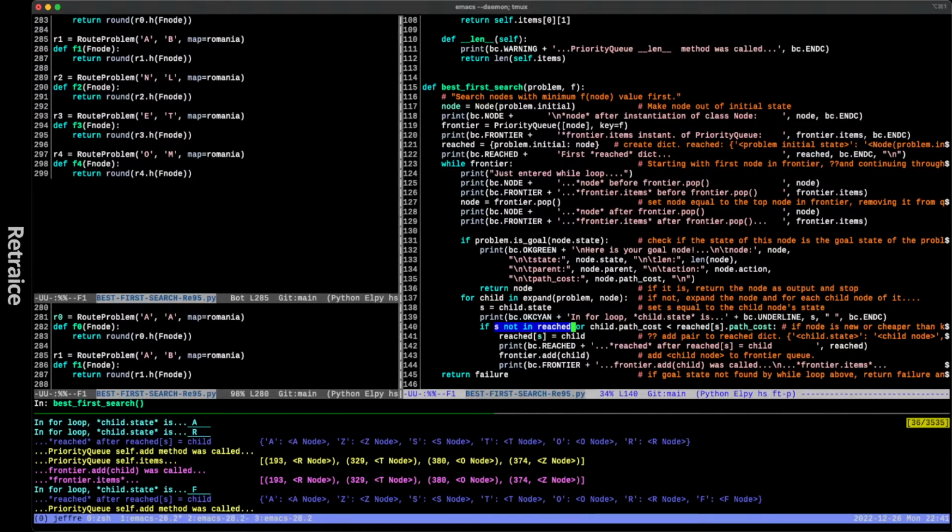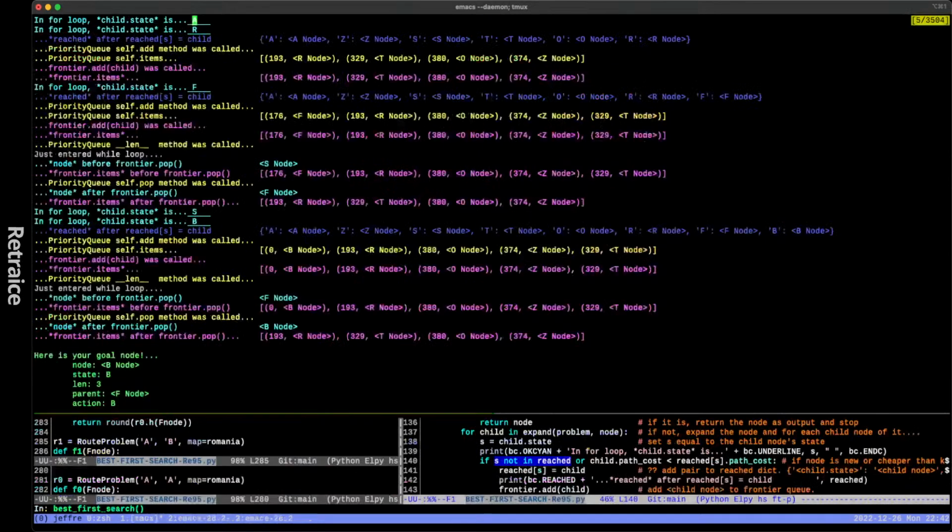Now we're just deciding whether or not to execute these if not in lines of code. So it doesn't expand on S because it's already reached it, and the path cost to reach it is not less than the cost that we've already incurred.